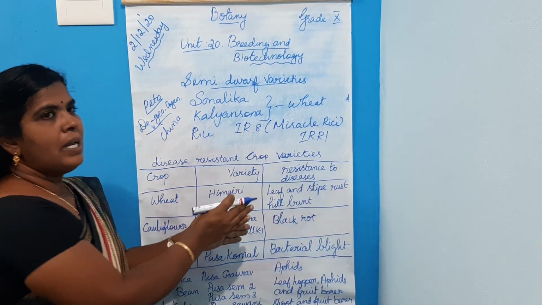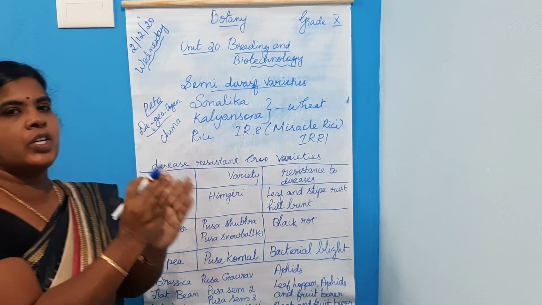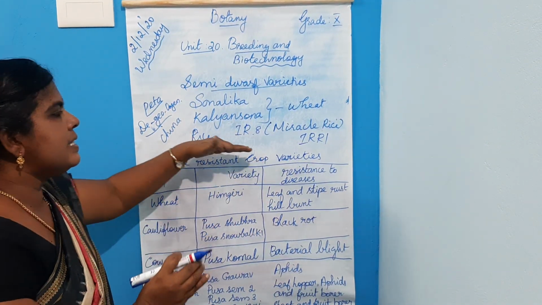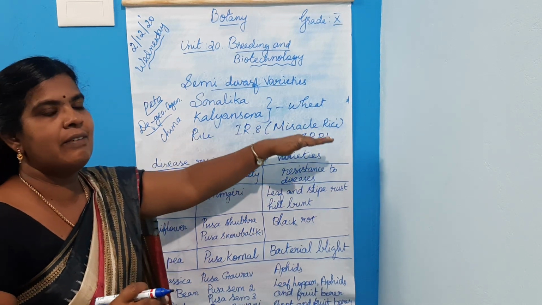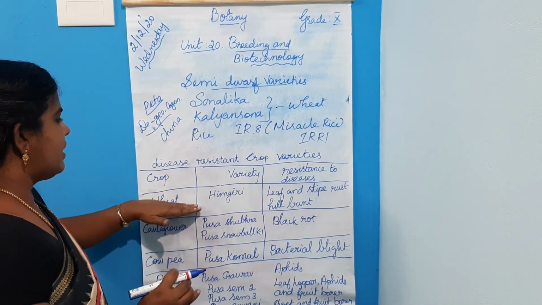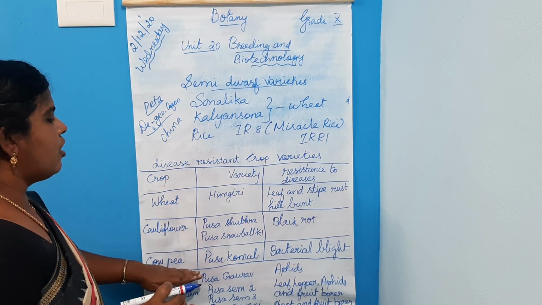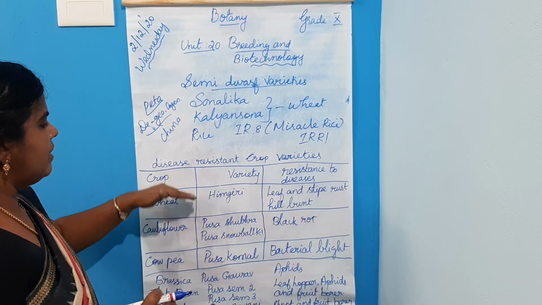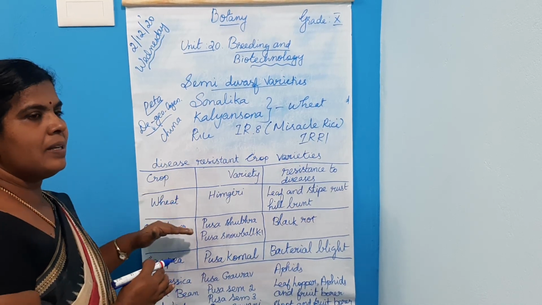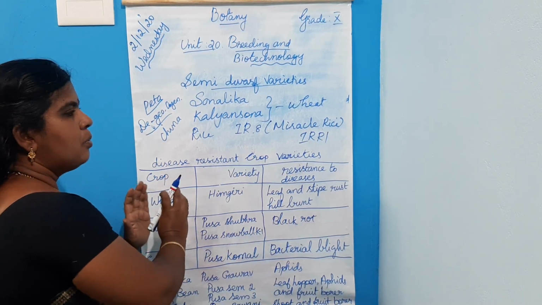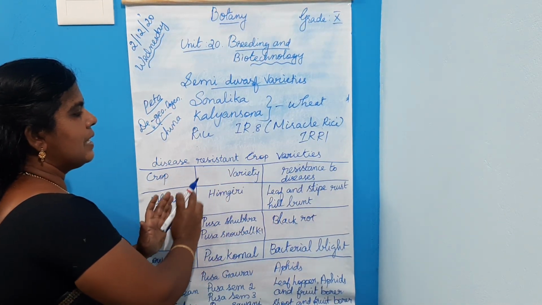By applying plant breeding technology, disease resistant crop varieties are developed, for example in wheat, cauliflower and cowpea. These crop plants possess disease resistant capacity.